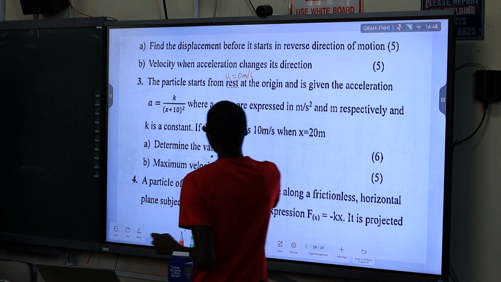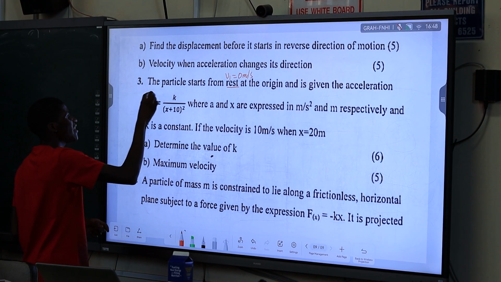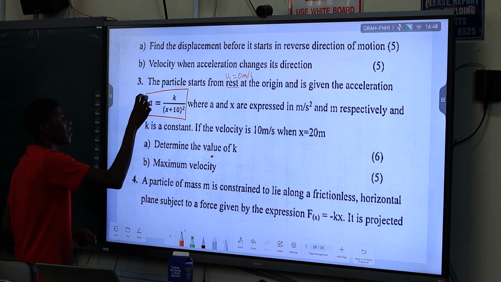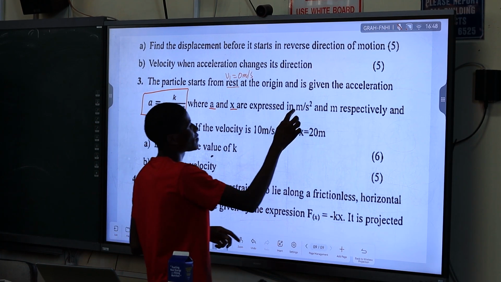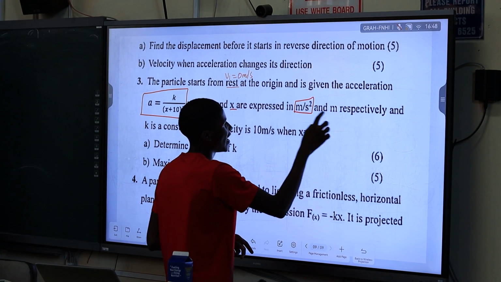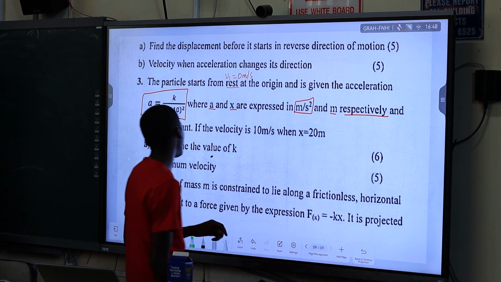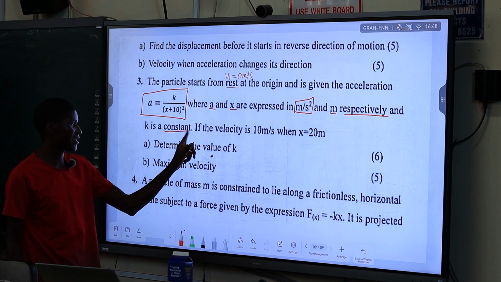And it is given the acceleration a equals K over (x plus 10) squared, where a and x are expressed in meters per second squared and meters respectively, and K is a constant.